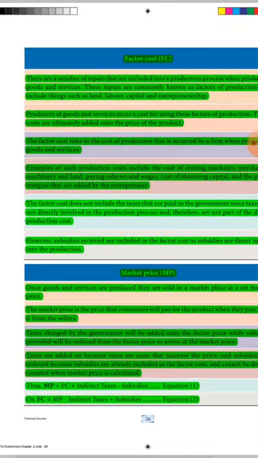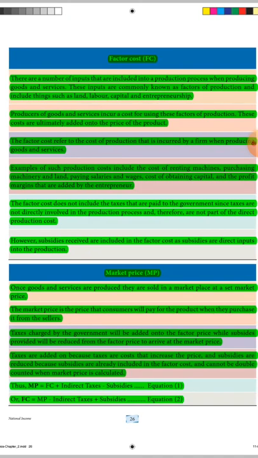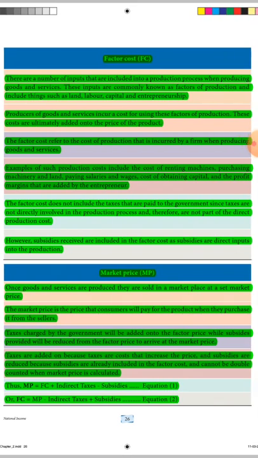Factor cost. There are a number of inputs that are included into a production process when producing goods and services. These inputs are commonly known as factors of production and include things such as land, labor, capital, and entrepreneurship or organization. Producers of goods and services incur a cost for using these factors of production. These costs are ultimately added into the price of the product.